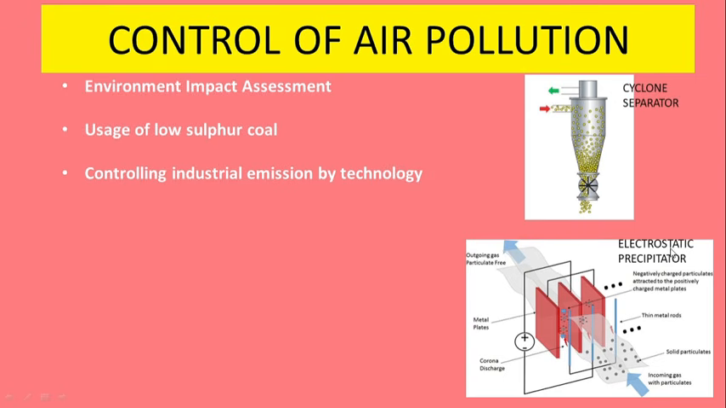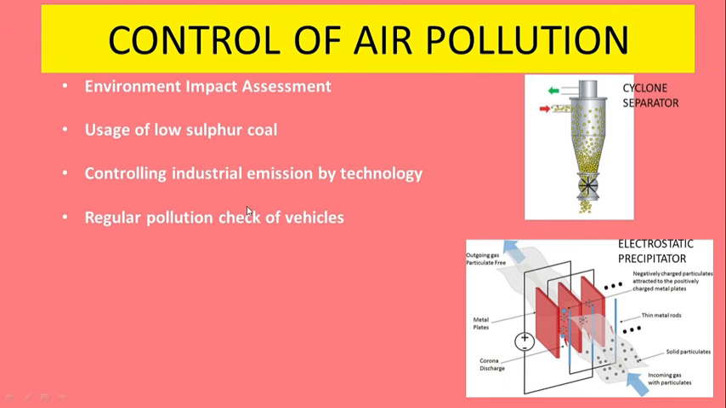Apart from cyclone separators, there are number of other technological devices. For example, electrostatic precipitator. In electrostatic precipitator, dirty air is passed from one side and the dust particles, they are attracted to these electrically charged rods. After trapping of all the dust particles, the pure air can be collected from the other end.